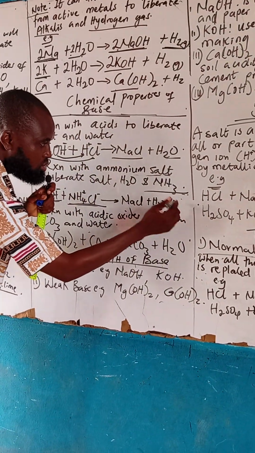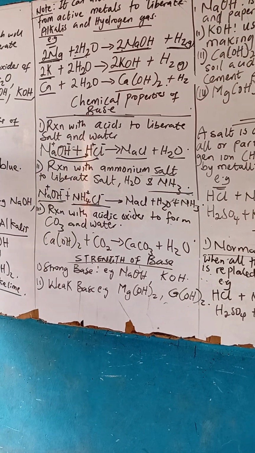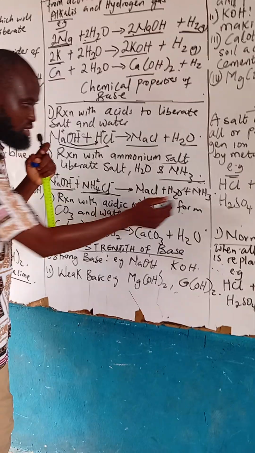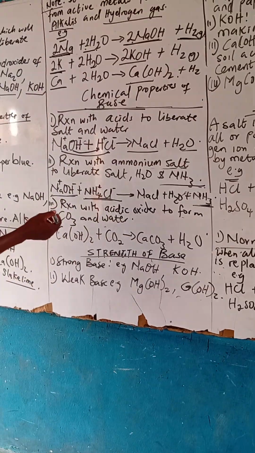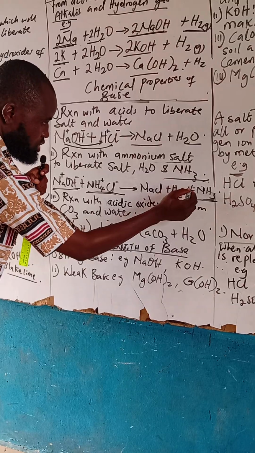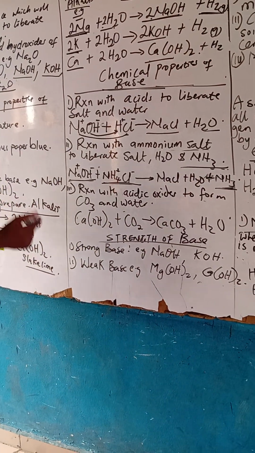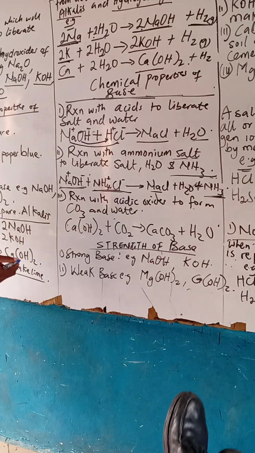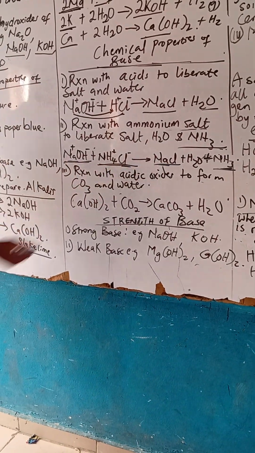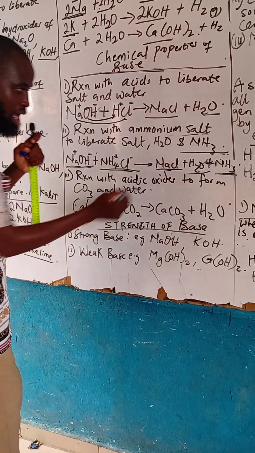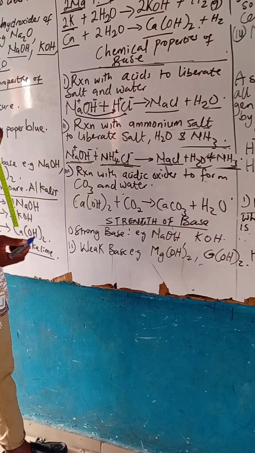But for a base, when a base is reacting with ammonium chloride, it will give us NH3. Sorry, there's a mistake here. It will liberate NH3. Now let's make this balance. It's balanced now. So it was a mistake before. It's going to liberate NH3. One sodium, this metal, and this chlorine will form NaCl. Then write your water out and the ammonia.